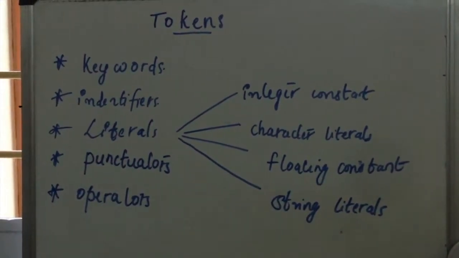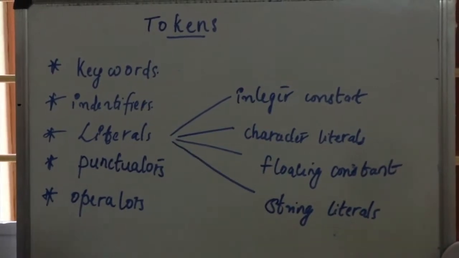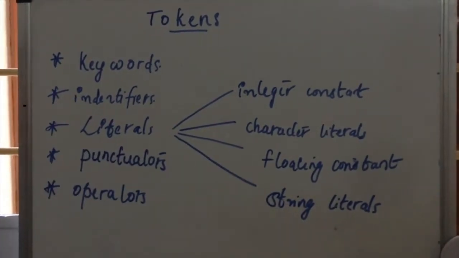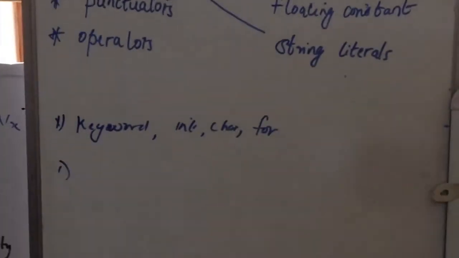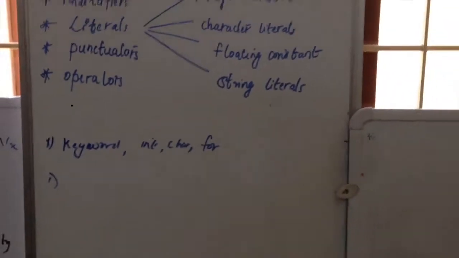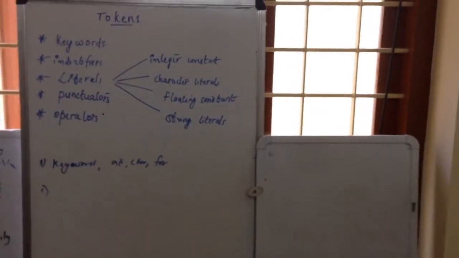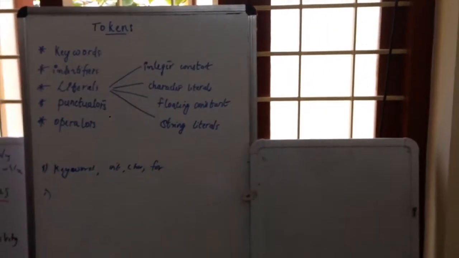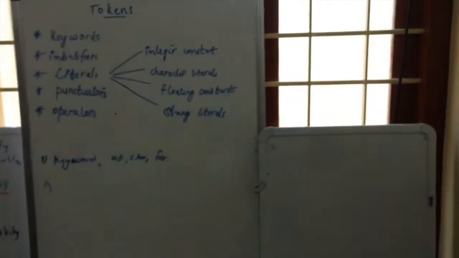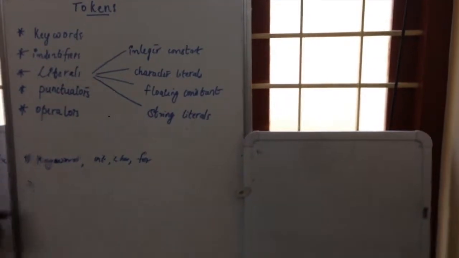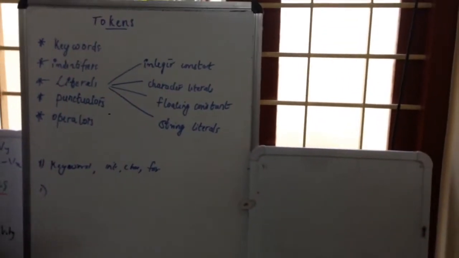We can give any name, but there are some rules to follow before naming an identifier. First, it should be a sequence of letters and digits only. We can use digits and letters, but we cannot use any punctuators or operators.